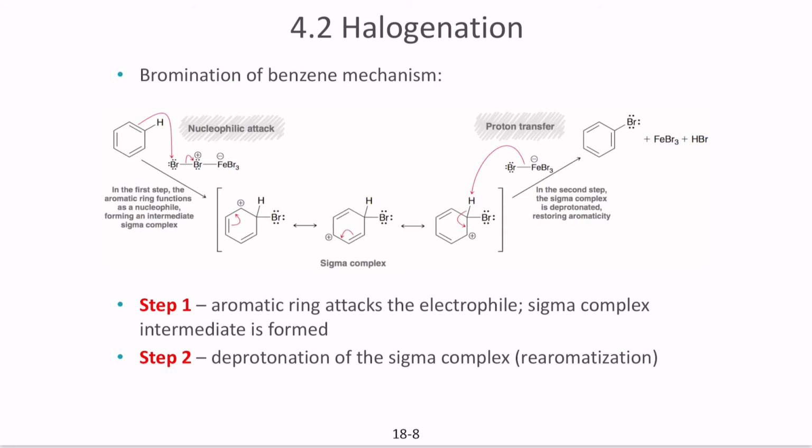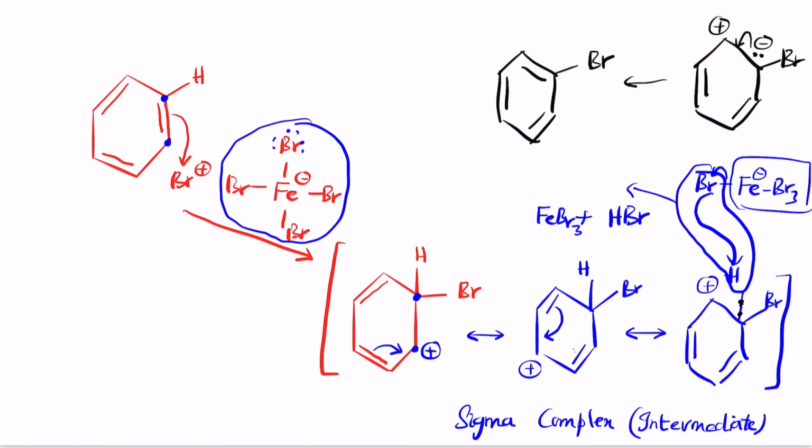So bromination will always occur, provided it has a catalyst. That catalyst is ferric bromide. Remember that a catalyst should not be consumed in the reaction, so notice that it still ends up becoming ferric bromide at the final part. This then again bonds with another bromine, causing it to further enhance the reaction.